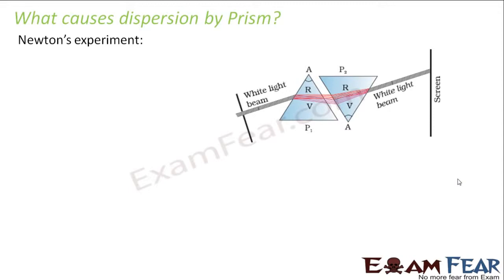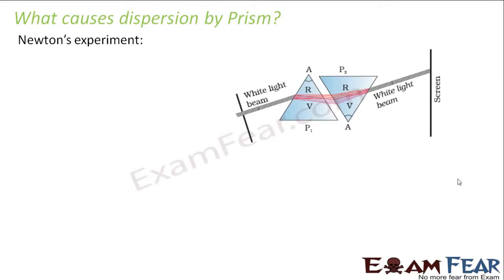So this experiment proved that it is a property of the prism, or it is because of the prism that the white light is getting split into its constituent 7 colors. So then it was experimentally proved that it was not a magical phenomenon, but it was due to the property of the prism that the white light is getting dispersed, or split into its constituent colors.